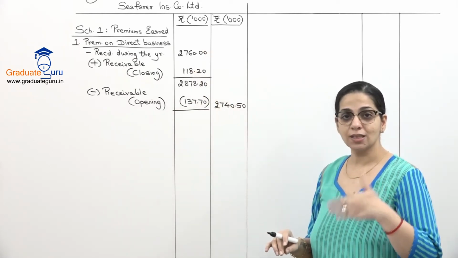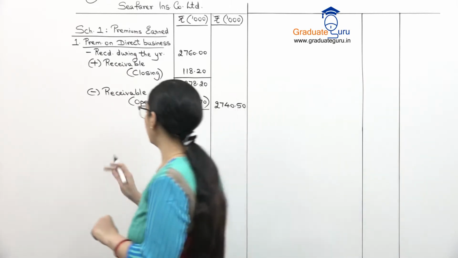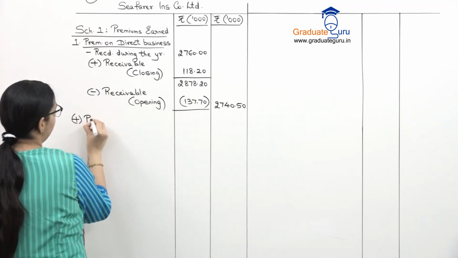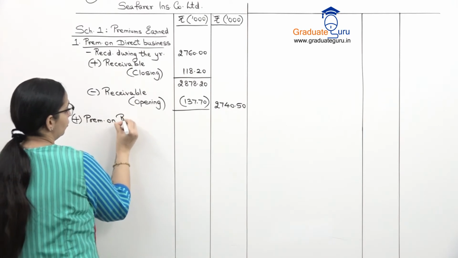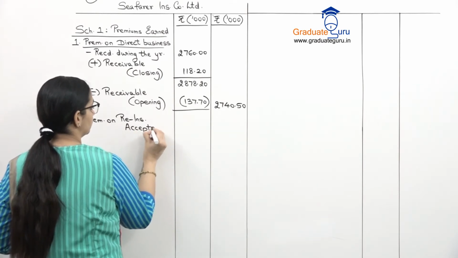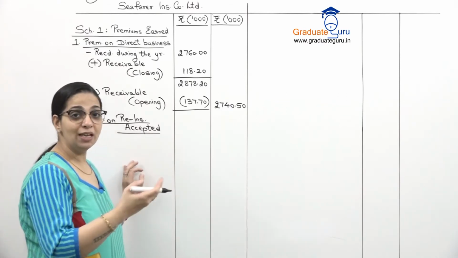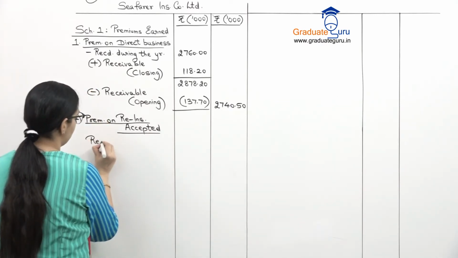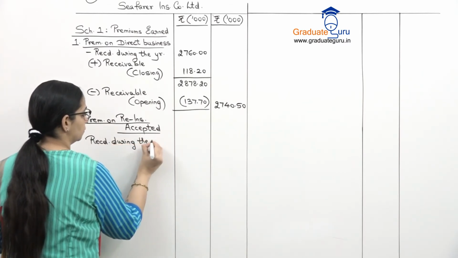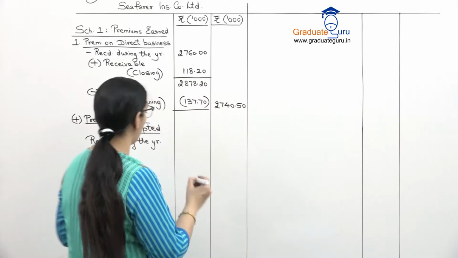Now along with direct business, we have to add the reinsurance accepted premium. So let us do that. So we will say plus premium on reinsurance accepted. So again, on accepted we get premium. So first we will write received during the year. So let us see what is the amount for that. It is 235.80.